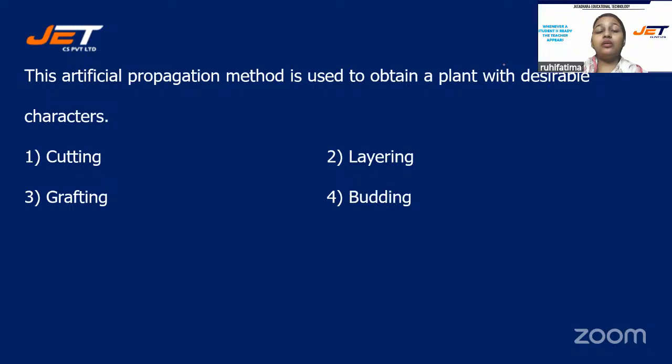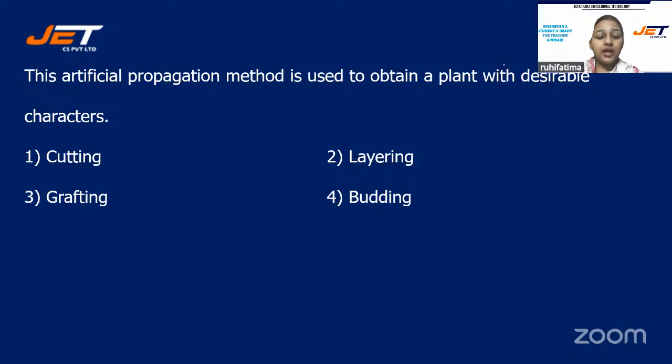Next question. This artificial propagation method is used to obtain a plant with desirable characters.